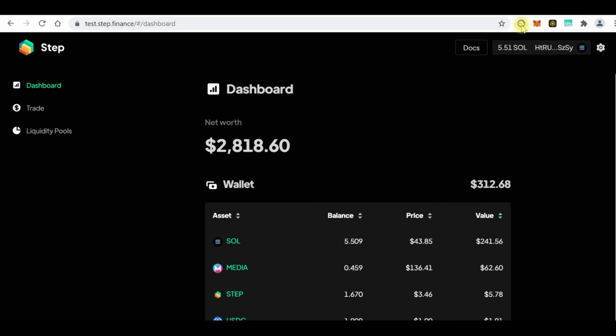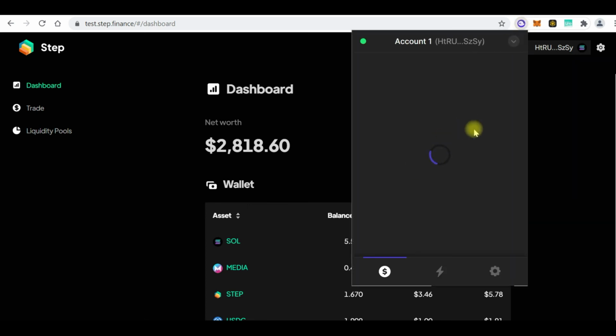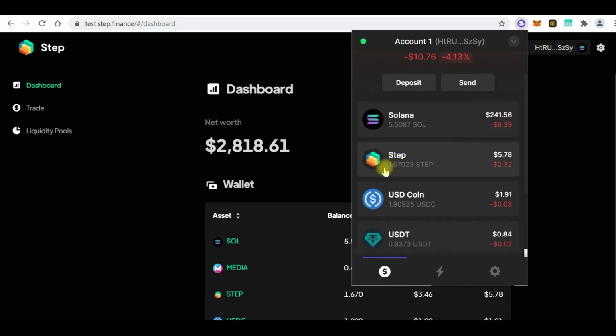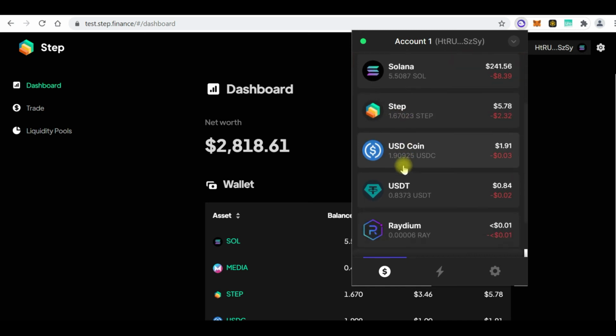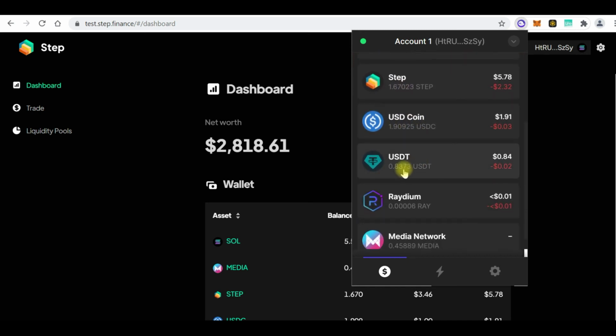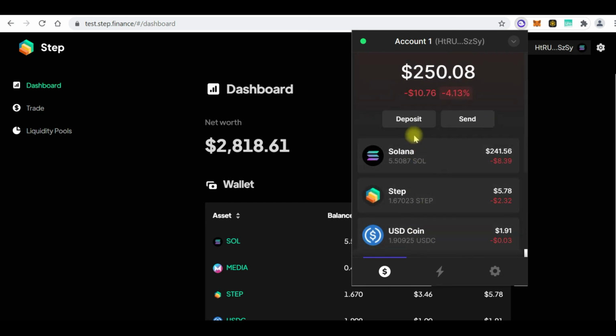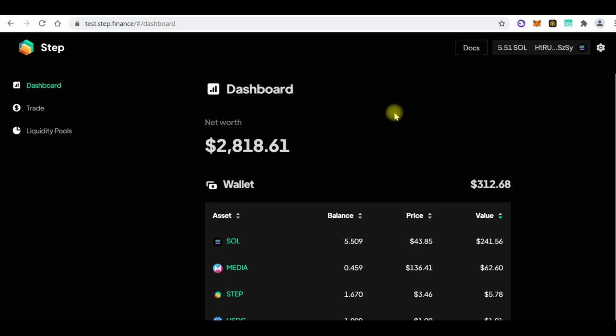But if you go into my wallet and click on it, you can only find the tokens that I hold. You will not get to know how much I'm farming. So as you can see here, I'm holding 5.5 Solana, 1.6 Step, 1.9 USDC, 0.8. These ones are very small. So everything I'm holding here in terms of tokens is just $250. So you might feel that is what is in this wallet, but that is not what is in this wallet, because I am farming. My assets are being staked on other platforms or on other protocols.